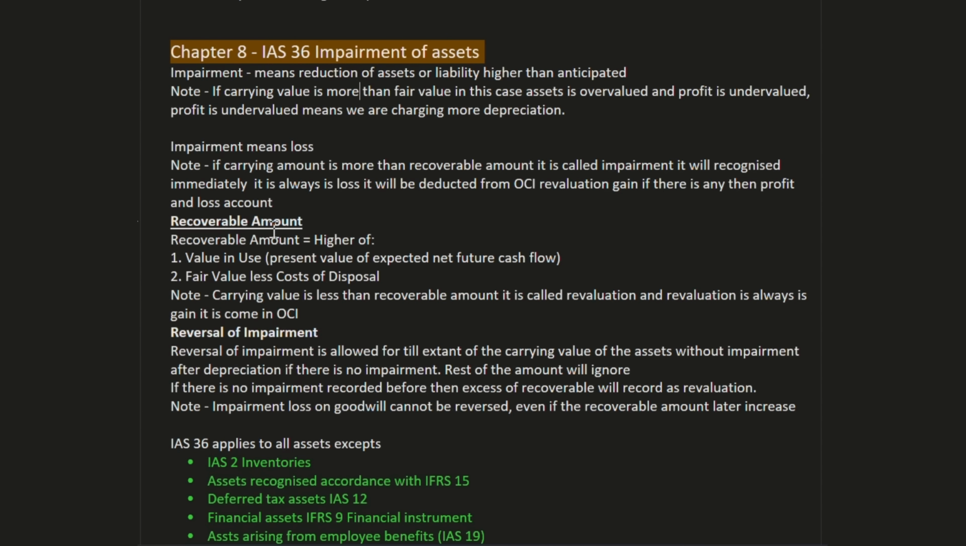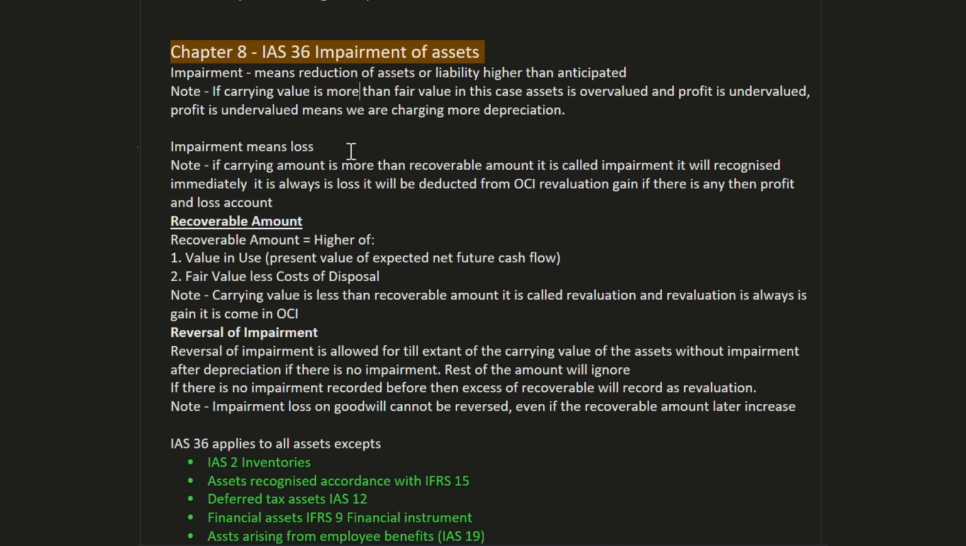So we will compare recoverable amount with the carrying amount. If the carrying amount is more, then there is impairment, because the asset is not able to generate the value which it is carrying right now. So with the impairment we decrease the asset value. That is the simple meaning of impairment. If the recoverable amount is more than carrying amount, it means that the asset is undervalued right now. So we need to revalue. Revaluation is possible when we select the revaluation model.